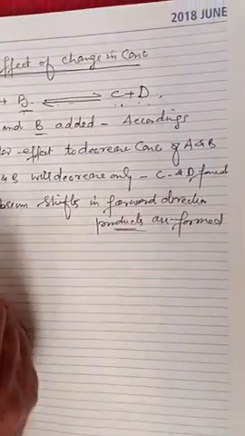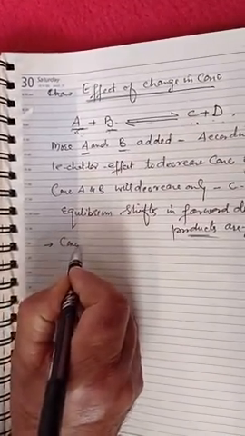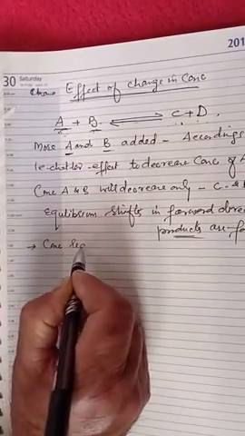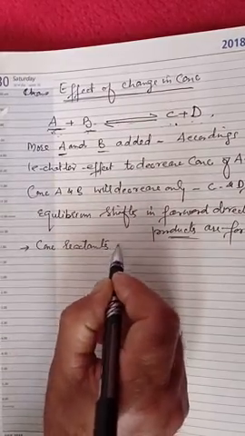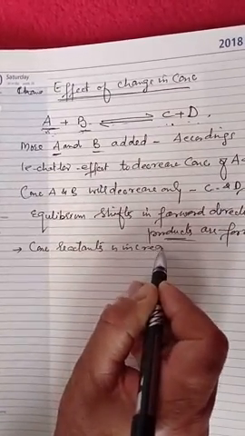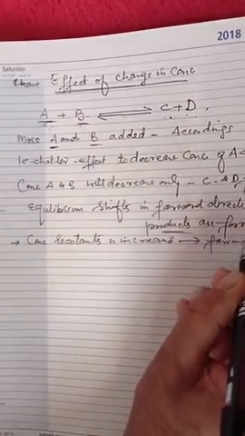So from here we get that if the concentration of reactants is increased, the equilibrium shifts in the forward direction. That means more products are formed.